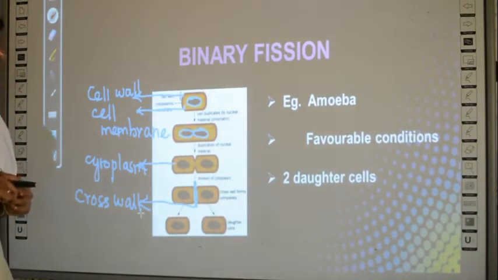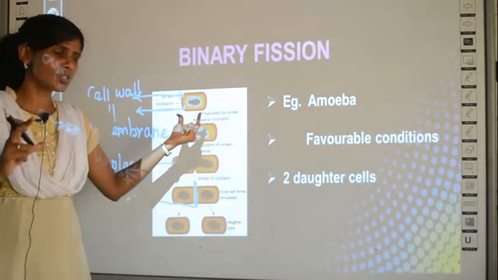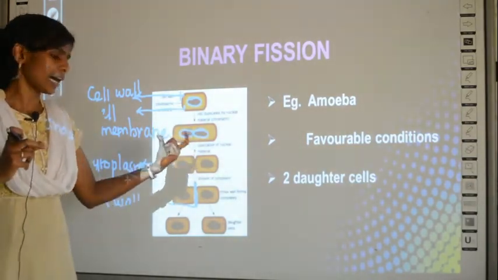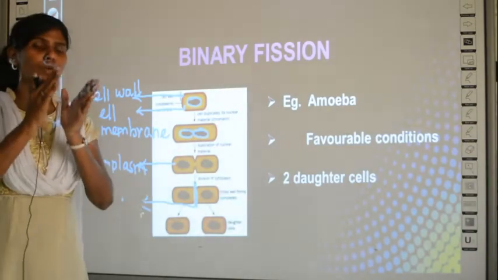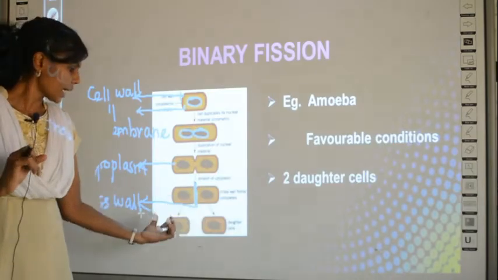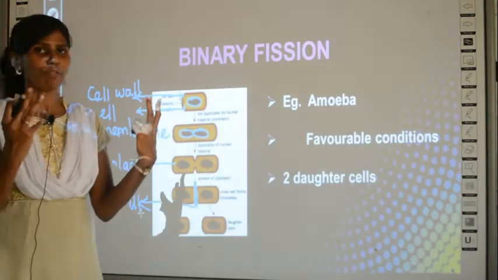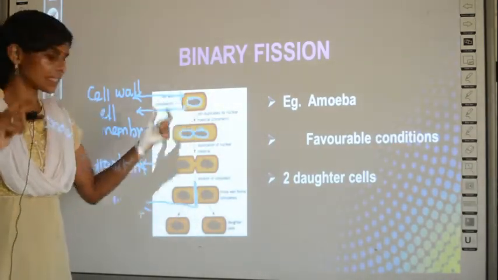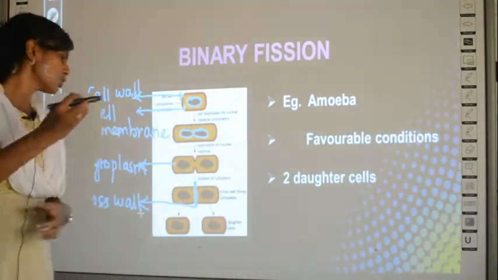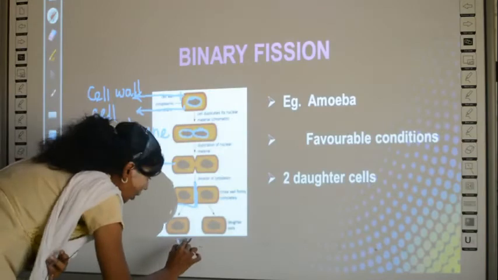So what is all happening? First, nuclear material is split into two, and cytoplasmic material is then split into two equal halves. After that, a cross wall is formed between the two split materials. So now what happens? Two cells are formed. Initially there was only one cell. Now see, at this stage it is split into two, and these two cells are called daughter cells.